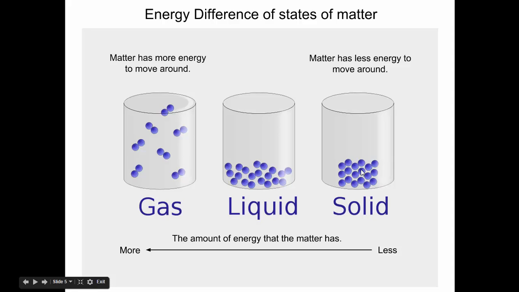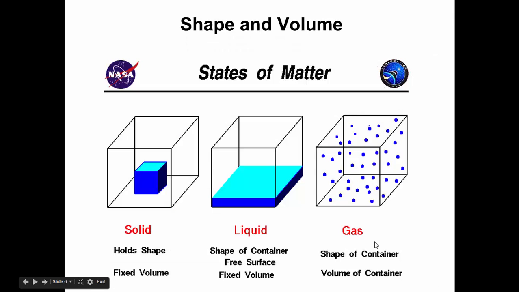Your solid, see those molecules, they're closer together. They have less energy to move around. So they're still moving around, but not a whole ton. They maintain their shape. So it doesn't matter what the container looks like that you put them in, it's going to keep the same shape. So this has more, over here this has less.